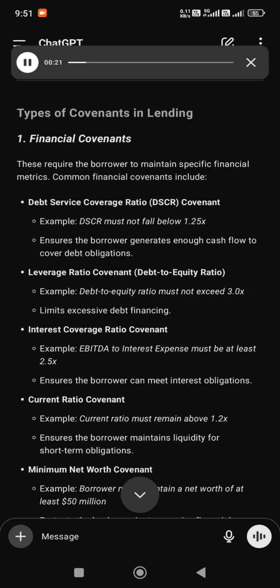Types of covenants in lending. 1. Financial covenants. These require the borrower to maintain specific financial metrics. Common financial covenants include debt service coverage ratio, DSCR covenant. Example, DSCR must not fall below 1.25x. Ensures the borrower generates enough cash flow to cover debt obligations.